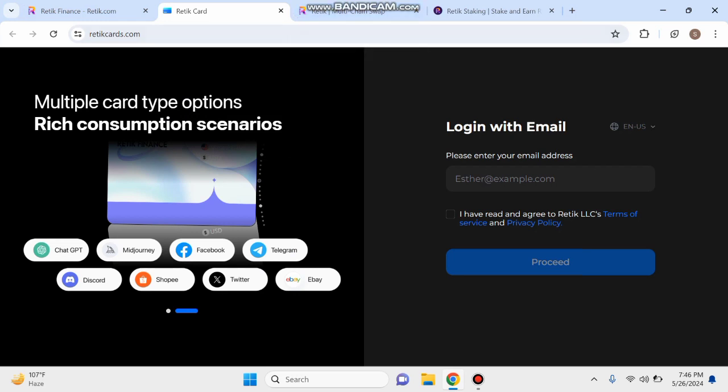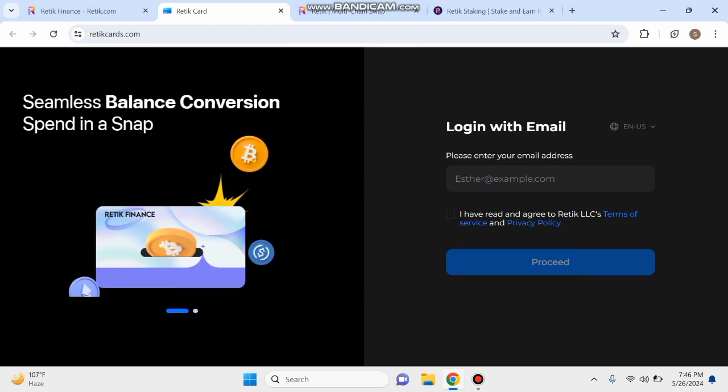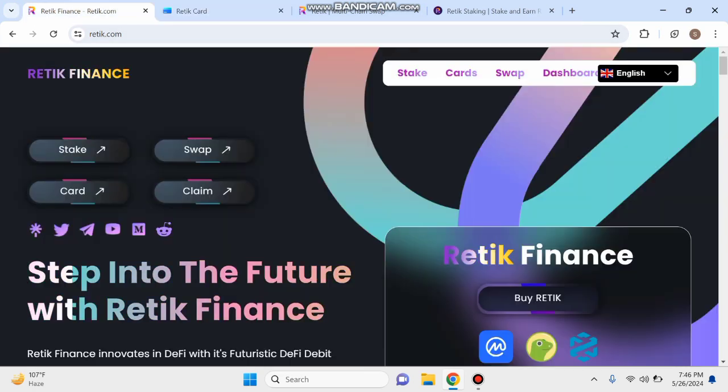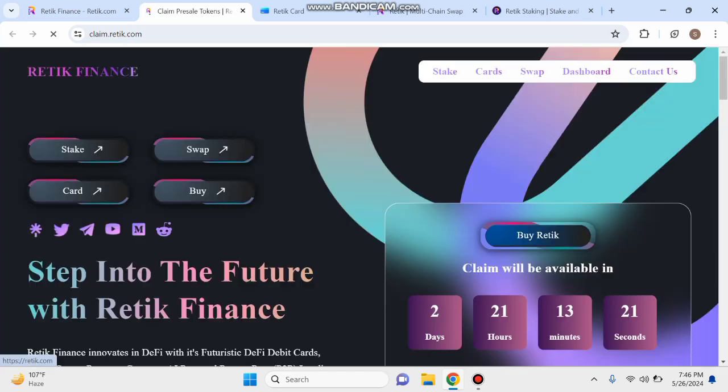First of all, you can log in with email. You can enter your email address, then you can click this, I have read and agree to Ratic, then you can proceed now. You can see this Ratic card detail, and next we go back to the home page. And next guys, you can claim now. You can click here and see this page is loading.